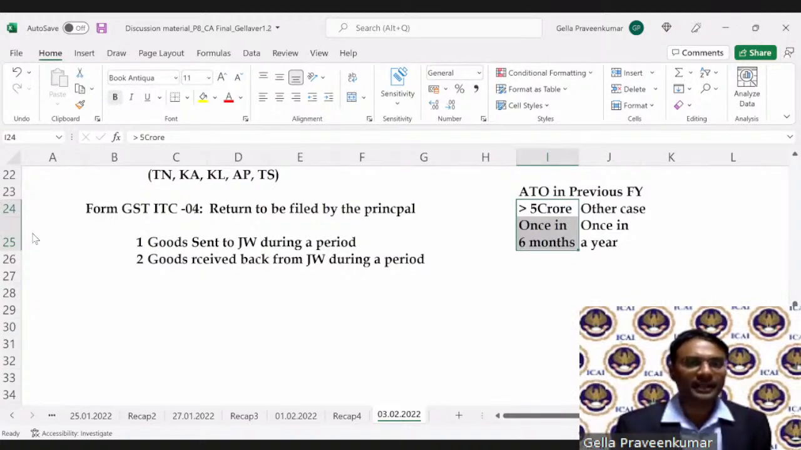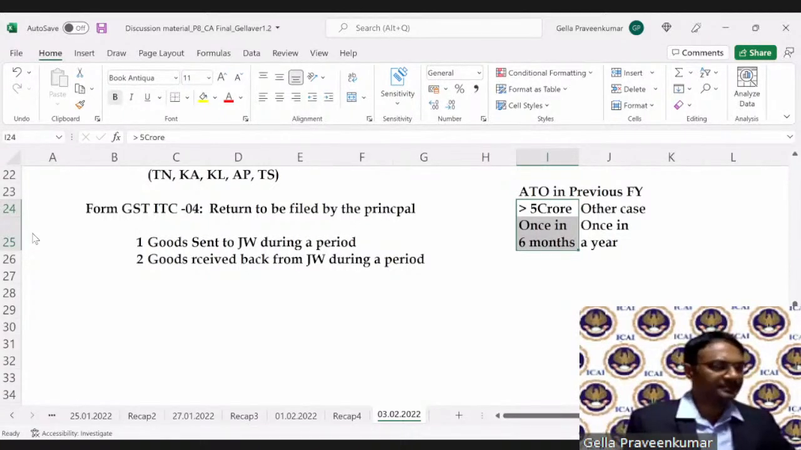Now, from here, let's move on to the next topic called Miscellaneous Provisions under GST law.